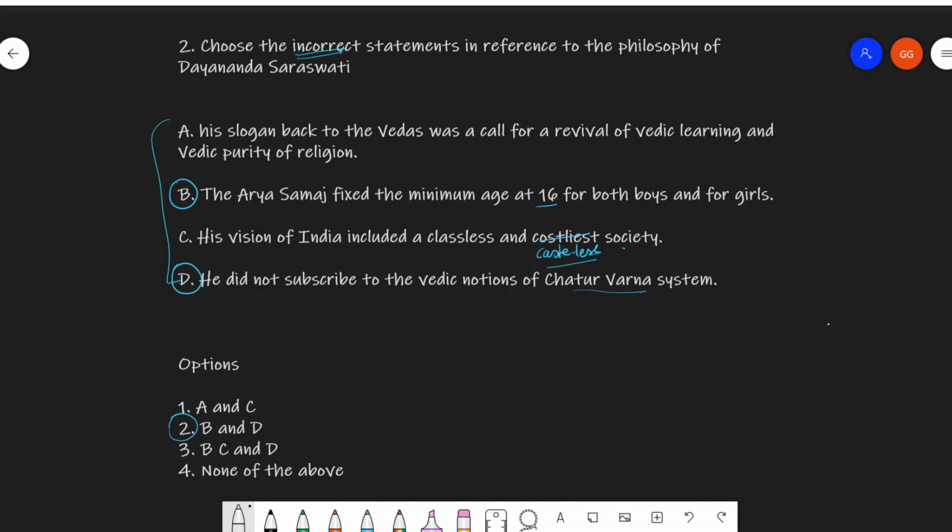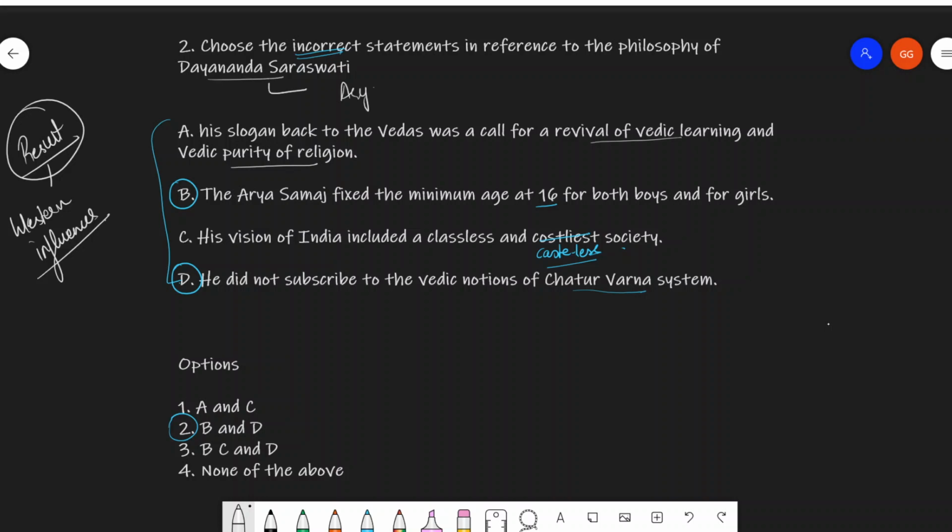You see, the Arya Samaj movement was simply a result. It was a reaction which resulted in the formation of the Arya Samaj. What was this reaction against? This reaction was simply against the Western influences. So, for that reason, option 1 is absolutely correct. His slogan, Back to Vedas, was a call for a revival of Vedic learning and Vedic purity of religion. Dayanand Saraswati was basically the founder of the Arya Samaj.